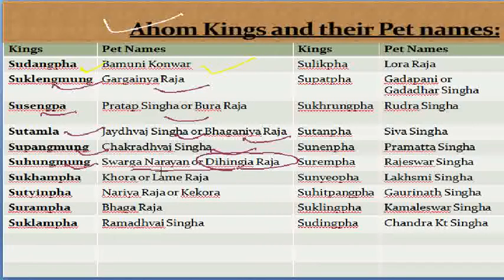This is most important. Most of the time it is asked in the examination. Name the first king who took the title of Swarganarayan, this Hindu title of the Ahom dynasty. Then the answer would be Suhungmung. Then Sukhampha, Khora Raja or Lora Raja.